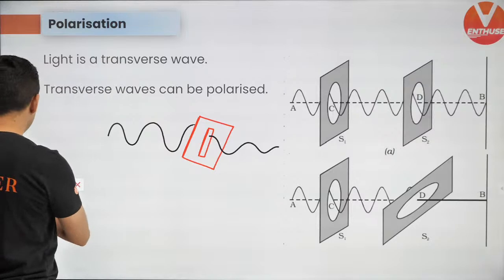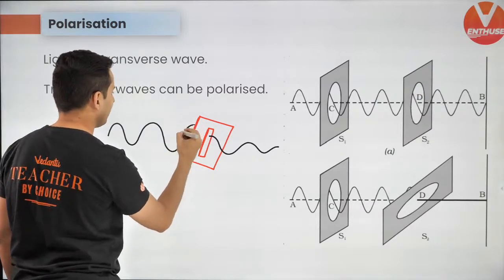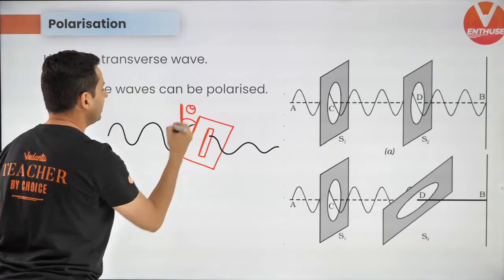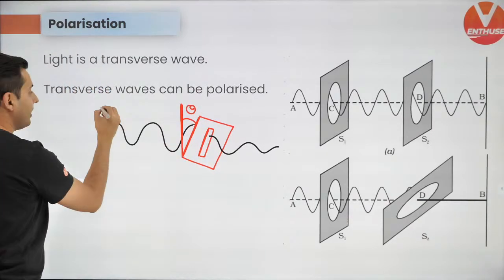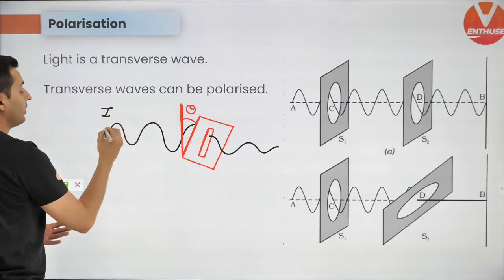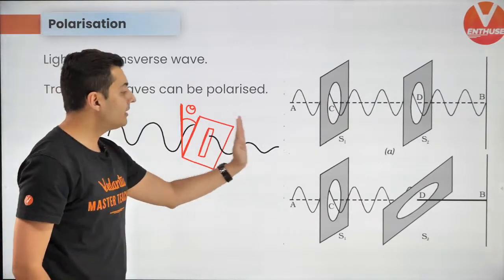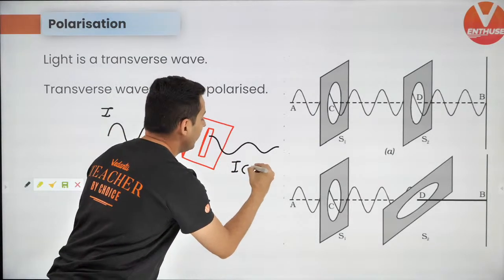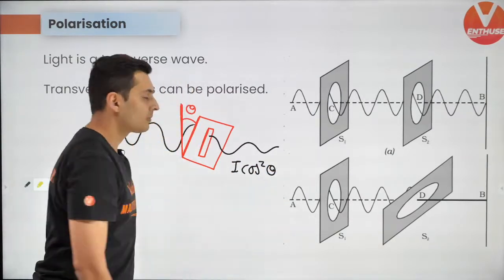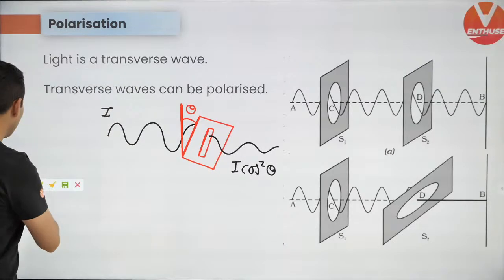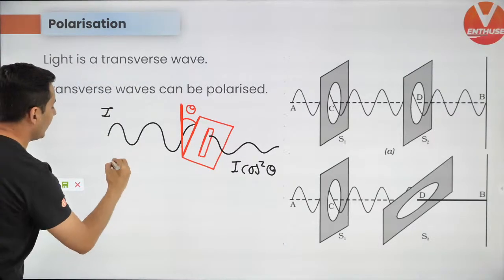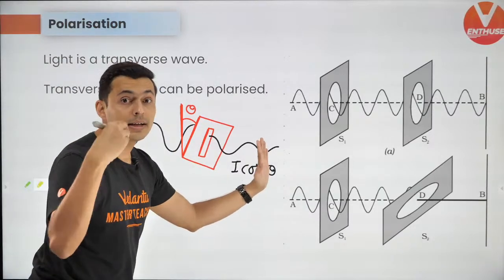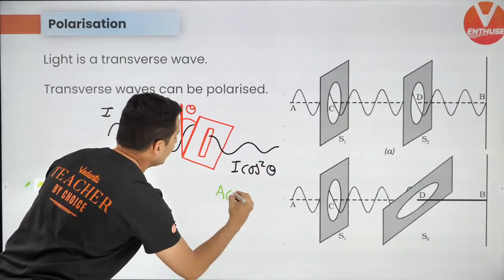And if this angle is theta, and if the intensity of light before was I, then the intensity of light that will come out on this side will be I cos square theta, because if the amplitude of light over here was A, then the amplitude of light that will come over here will be A cos theta.